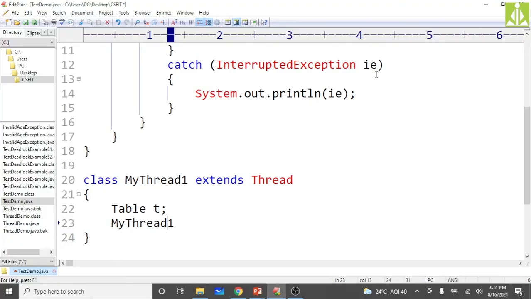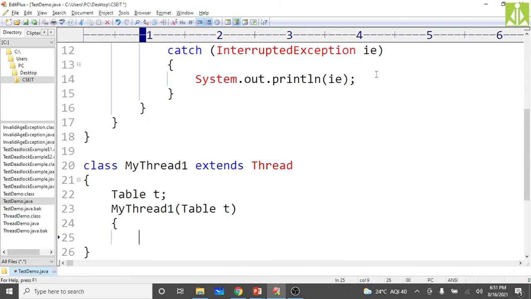When you are calling the constructor, you receive that Table t, and in this you put this.t equals t. Whatever t we received, that is here, and whatever t we are passing, that is here.